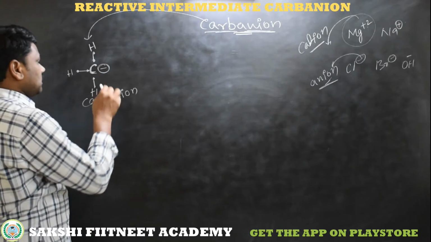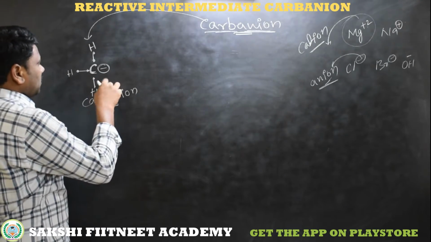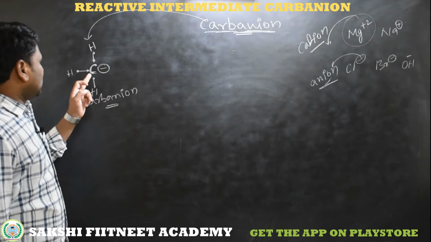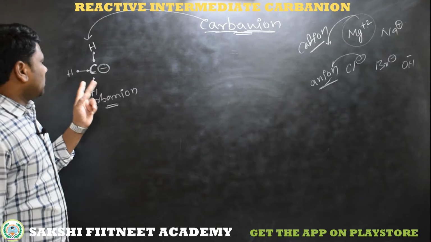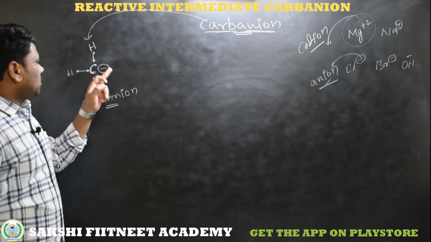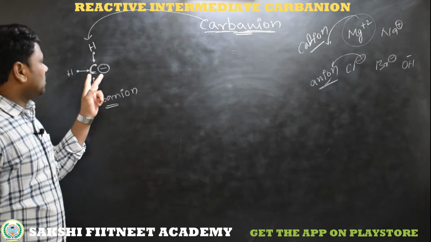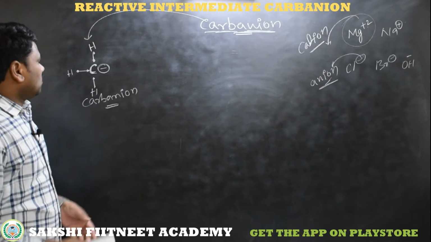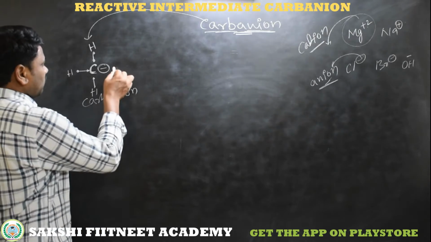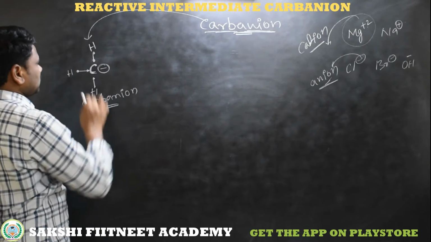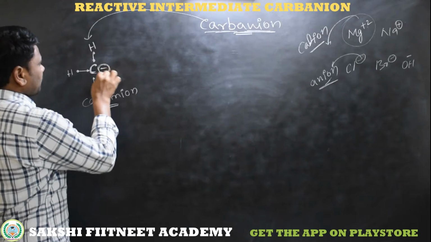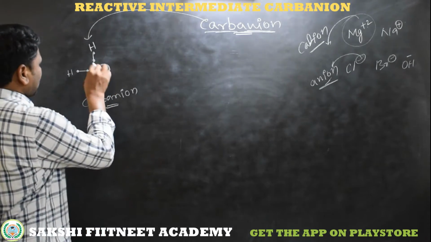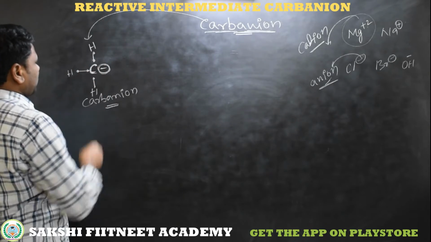The fourth electron is already bonded, but on heterolytic cleavage in a reaction mechanism, there is a bond cleavage between the elements. When the carbon is bonded to another element and that bond breaks by heterolytic cleavage, the bonded electrons shift completely toward this carbon, and it gets a negative charge. So this carbon has a negative charge with 3 bond pairs.